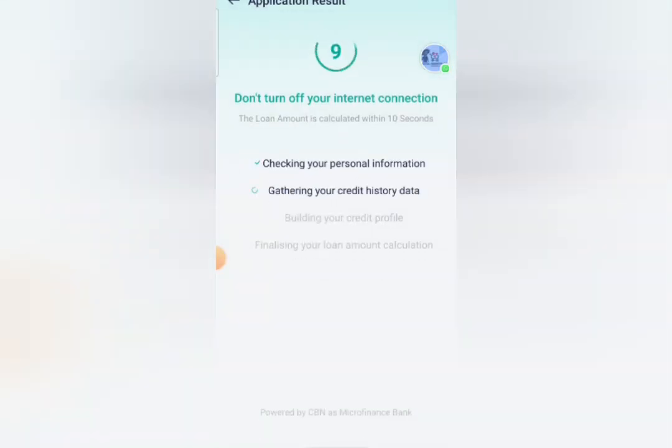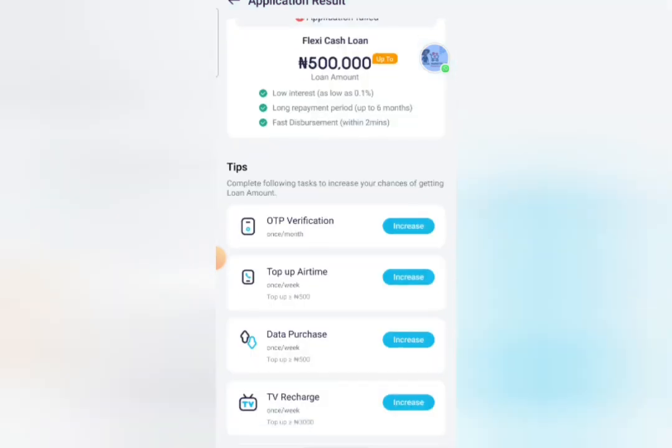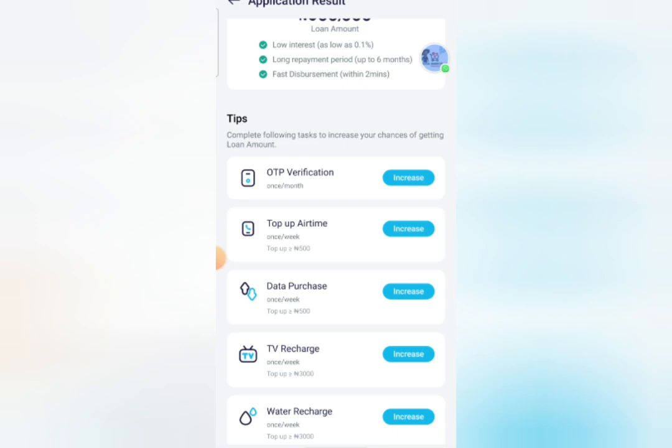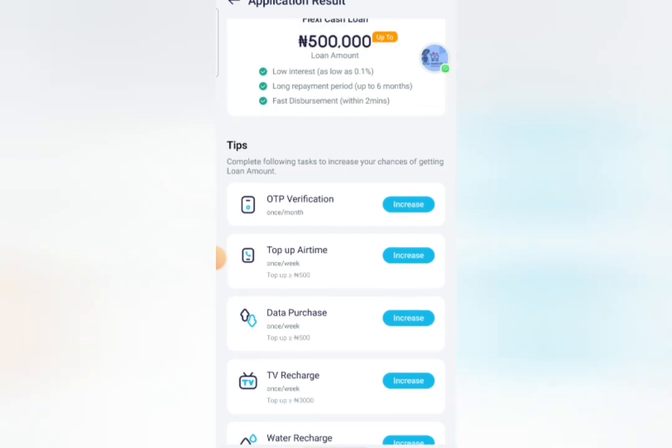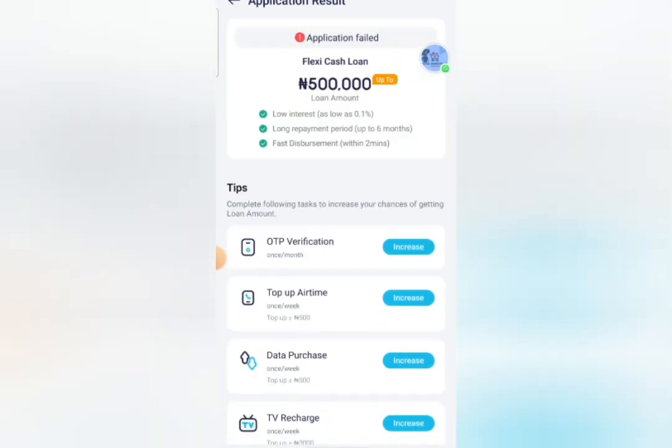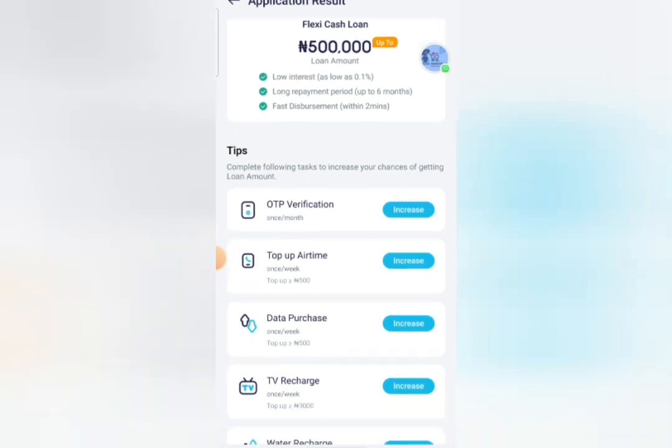It will load and show you the loan amount that you're able to borrow. Although let's wait for it. Okay, for now I cannot take a loan on this app. I cannot take a loan at the moment. But you can give it a trial. Provided you have used this app for a long time, you're able to know your chance whether you are qualified to take this loan or not. So this is how awesome it is to take a loan on the Palmpay app.